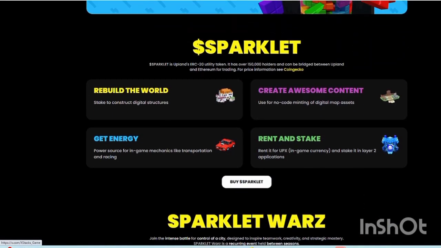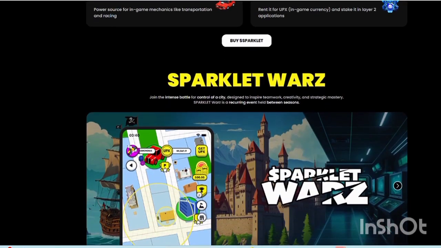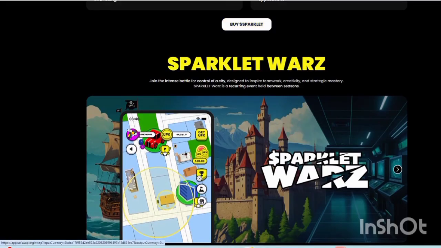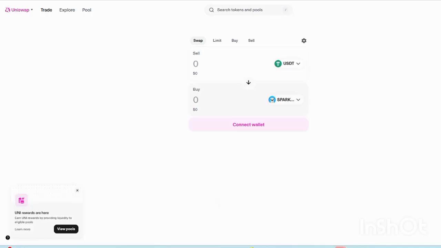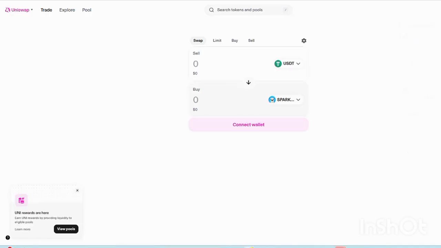You can also play the game Sparklet. There you can rebuild the world you imagine and show your creativity. There is also creative, awesome content for you with the Ransake and Energy. If you want to check their native token Sparklet, for purchasing it you can come to Uniswap, where you can connect the wallet you have already installed, and then put in the number here, and it will calculate the number of tokens you can get easily.